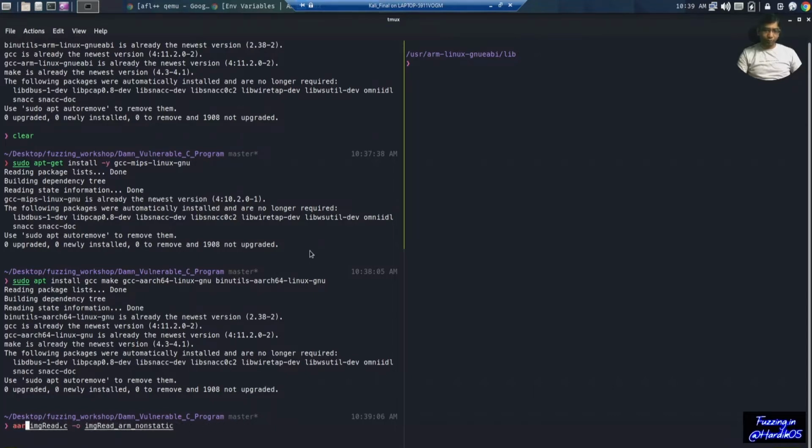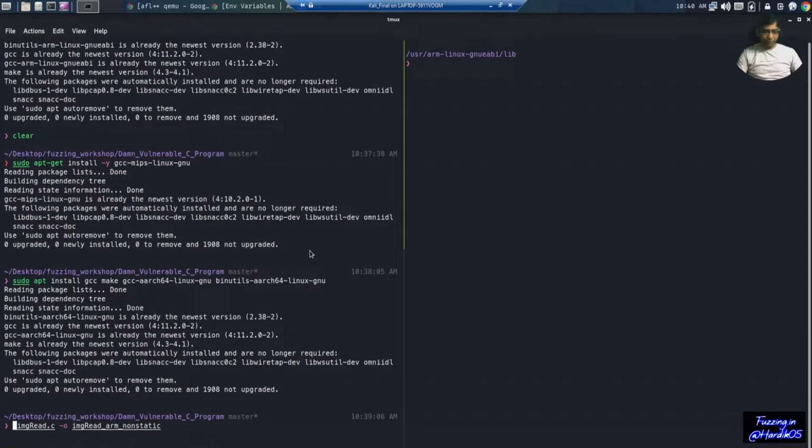Similarly, if you want to compile your program for MIPS architecture, then you need to use the mips-linux-gnu-gcc compiler. This will create a 32-bit binary for MIPS architecture. Now let us go ahead and compile the imgread.c file first for ARM architecture, and then we will see how we can execute it.